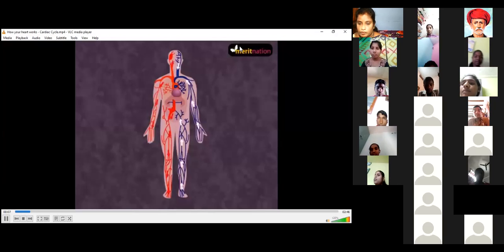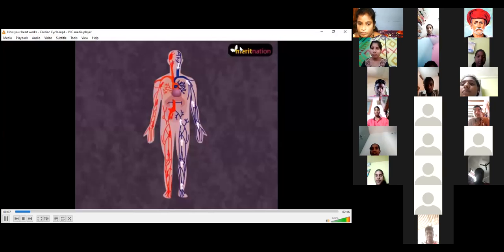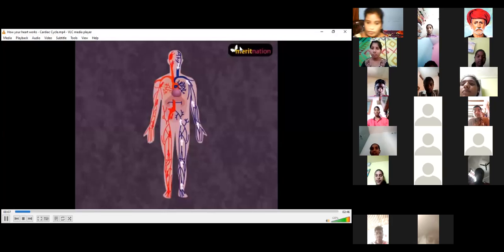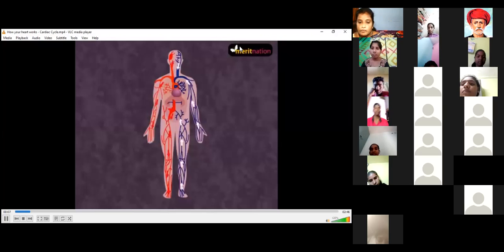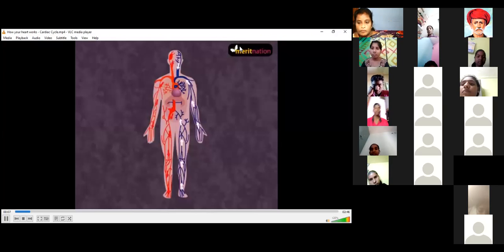Look at this figure. In this, you can make out that all four chambers of the heart are in the relaxed stage, that is, the joint diastole stage. Now you will observe that the bicuspid and tricuspid valves are open. So what will happen? These are the atrioventricular valves. The blood will flow from the pulmonary vein and vena cava to the left and right atrium respectively.